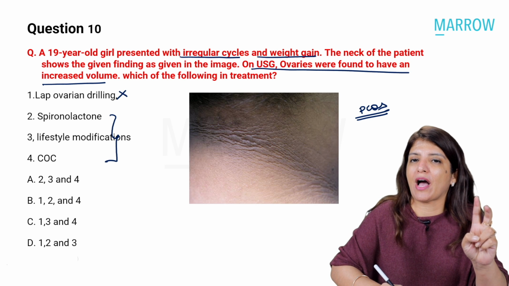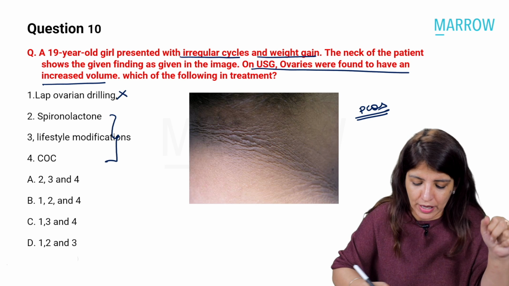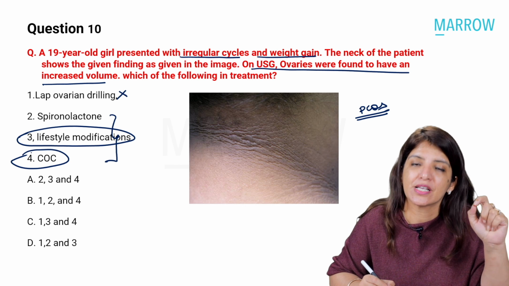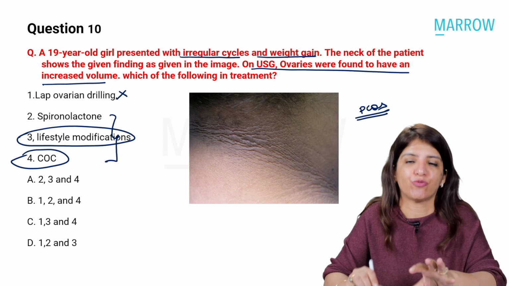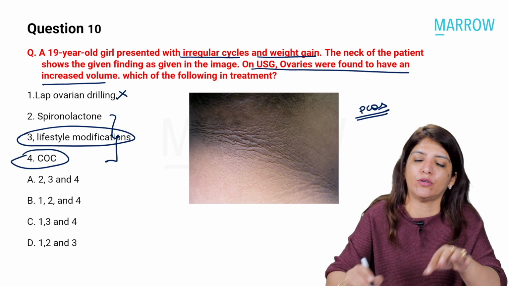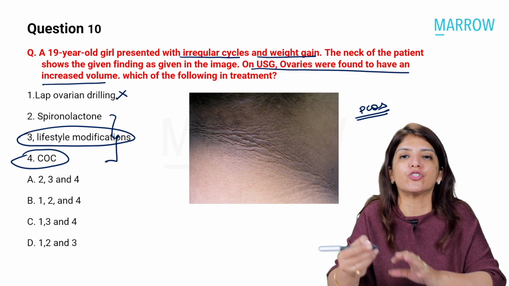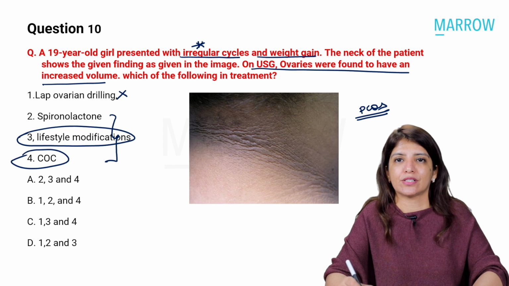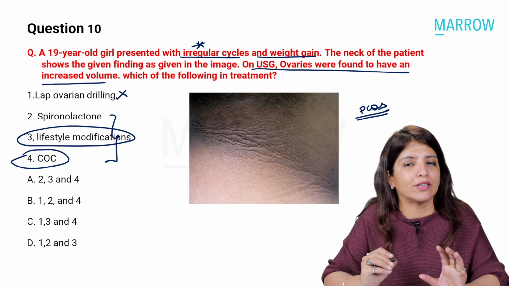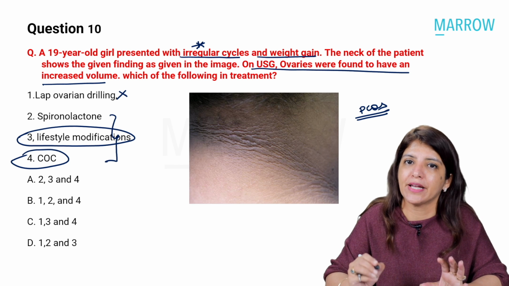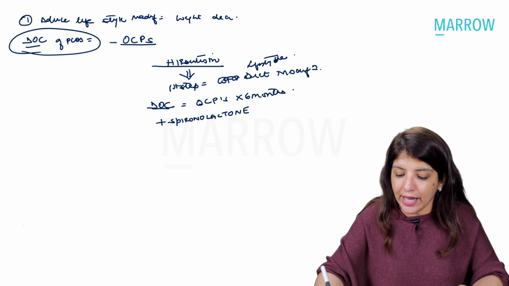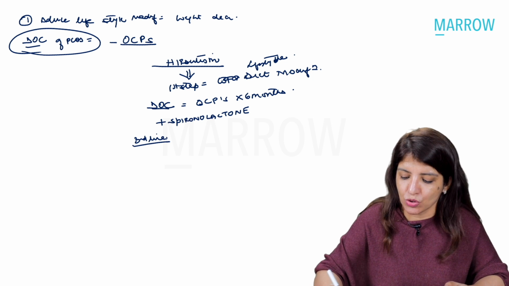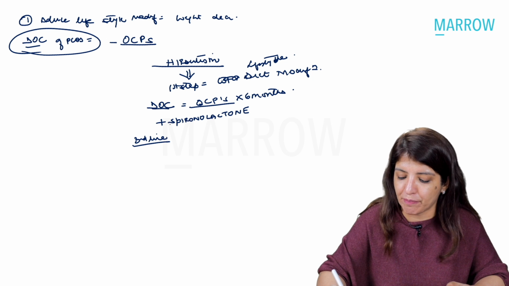If I had to choose any 2, I would have chosen lifestyle modification and oral combined pills. If I had to choose any one, then the first step which I would have told her would have been lifestyle modification. The drug which I would have prescribed to her would have been an oral combined pill, because for irregular cycles and for hirsutism, the drug of choice is oral combined pills, right? Then what are the third line drugs which you can use for managing hirsutism? So this over here becomes your first line drug, oral combined pills.